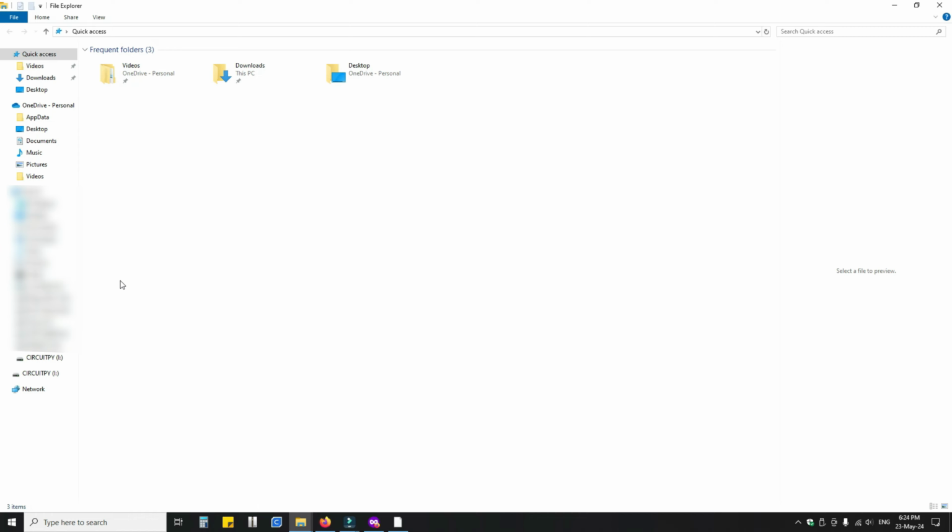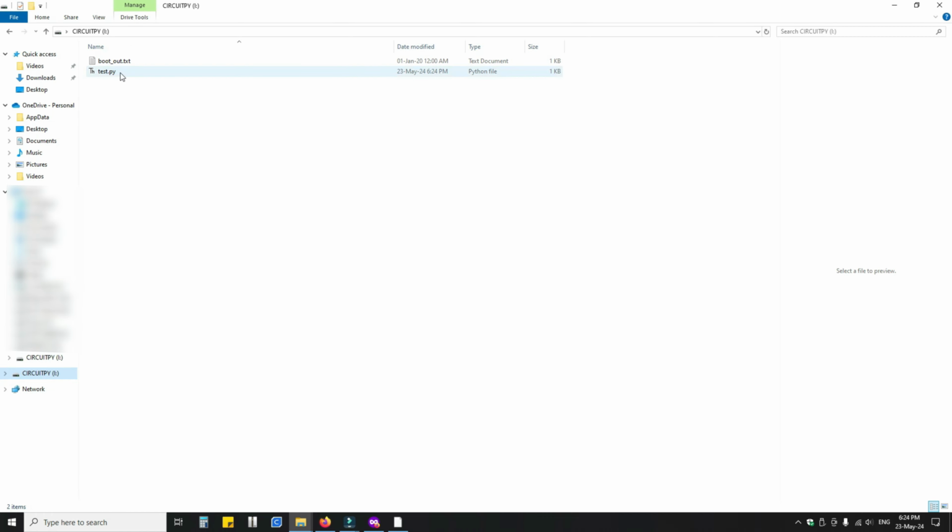As I said earlier, you can see the saved project on the CircuitPython USB flash drive. Just open it and see our program.